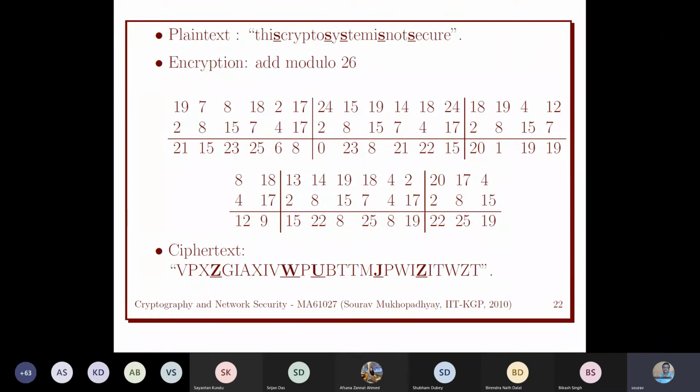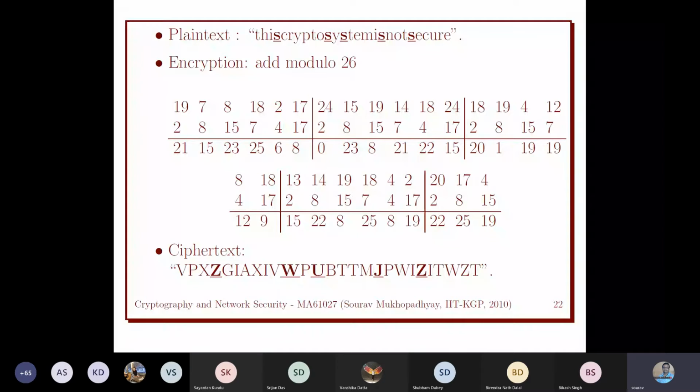Sir, Oscar can choose the sixth letter, then the 12th, then the 18th, multiples of 6, and then he can make the frequency. But for frequency analysis Oscar has to get a long ciphertext.